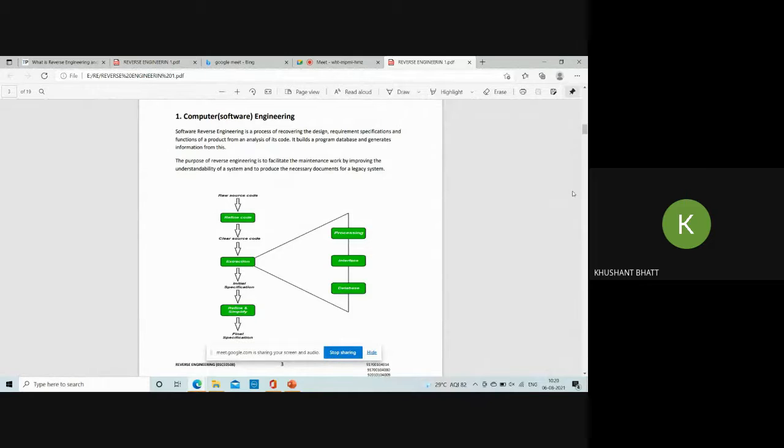Then we need to apply our computer engineering to decide what we can change. For that, we need to look at what kind of database we are using and what kind of IDE we are using, like Unity or Unreal Engine, and what new parameters we can add to it. So for that, we need to apply computer engineering in the reverse engineering.